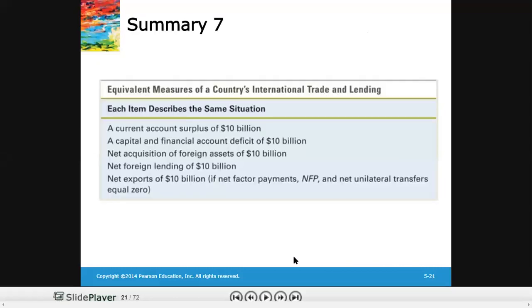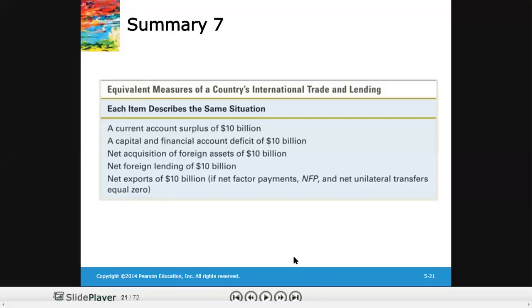For example, let's take a specific scenario to understand the relationship between the current account and the capital and financial account. If there is a current account surplus of 10 billion, it means that the home country exported 10 billion more in goods than it has imported. So there would be a current account surplus, and that surplus can be used to buy foreign assets. When there is a purchase of foreign assets, a financial outflow will be observed in the financial account, and the financial account will be debited by 10 billion. So we would say that a current account surplus of 10 billion means a capital and financial account deficit of 10 billion.